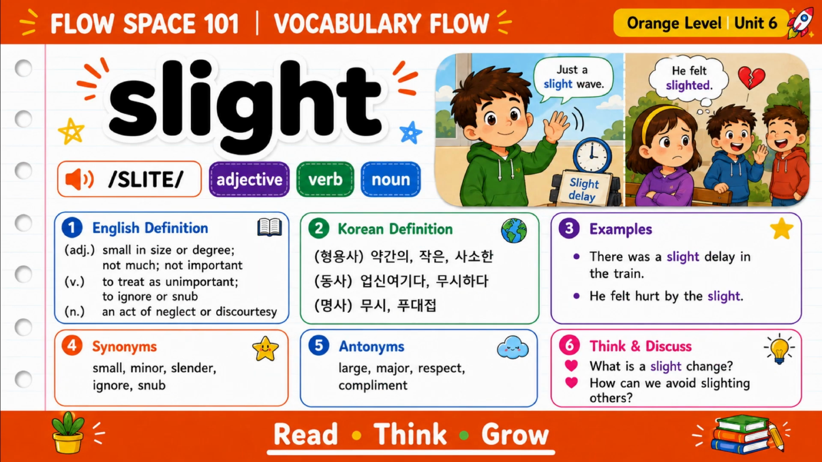Now let's learn slight. Slight can be an adjective, a verb, or a noun. As an adjective, slight means small, minor, or not very important. As a verb, slight means to treat someone as unimportant or ignore them. As a noun, a slight is an act of neglect or disrespect. For example, there was a slight delay in the train. We can also say he felt hurt by the slight. How can we avoid slighting others?